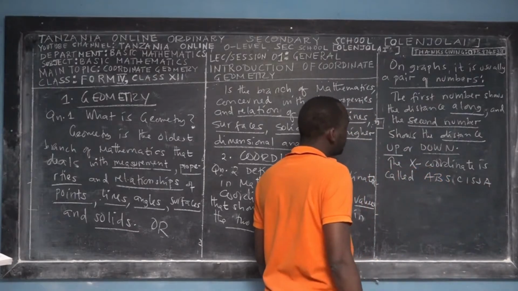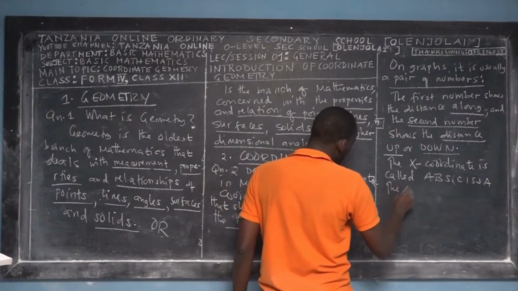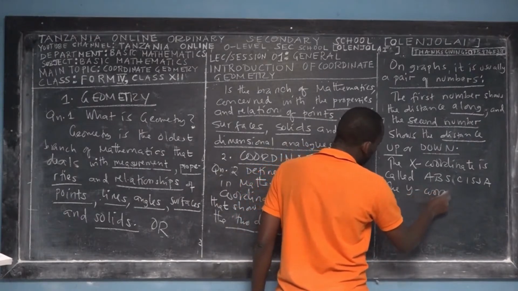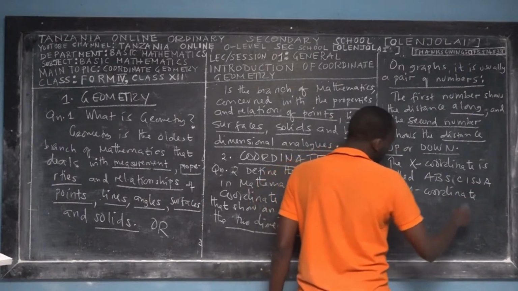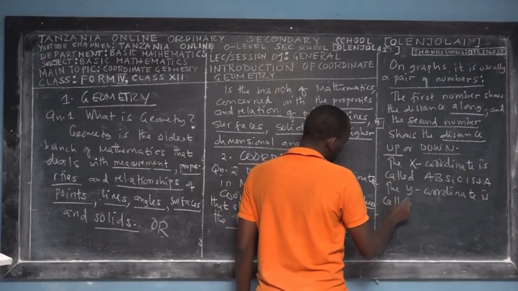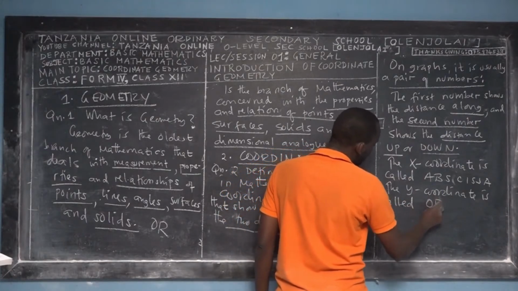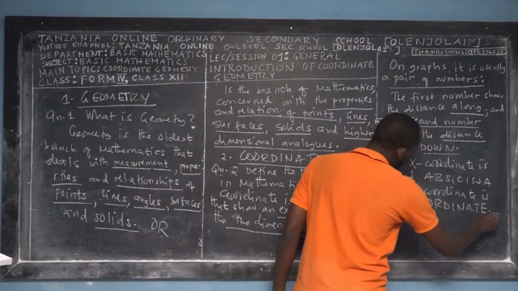Not the x coordinate, so it's called the abscissa. The y coordinate is called the ordinate. It's called the ordinate.